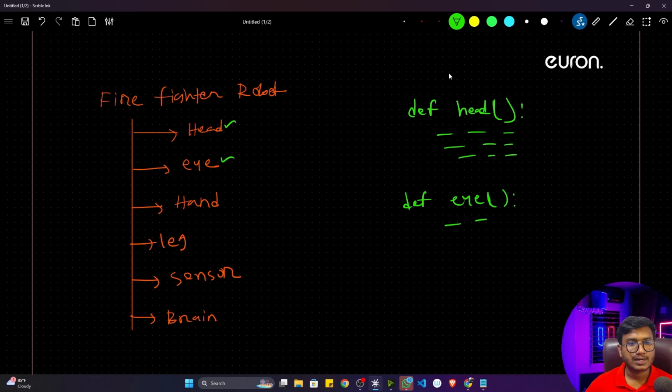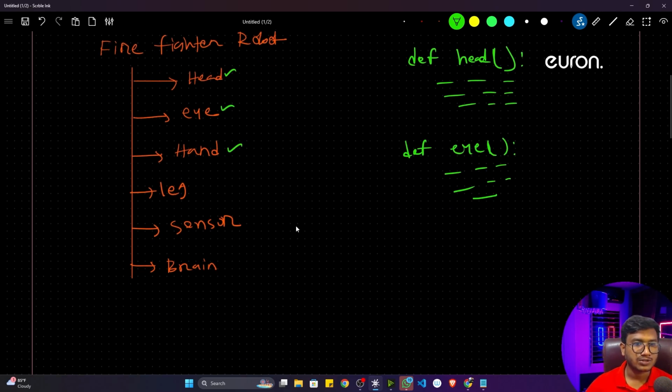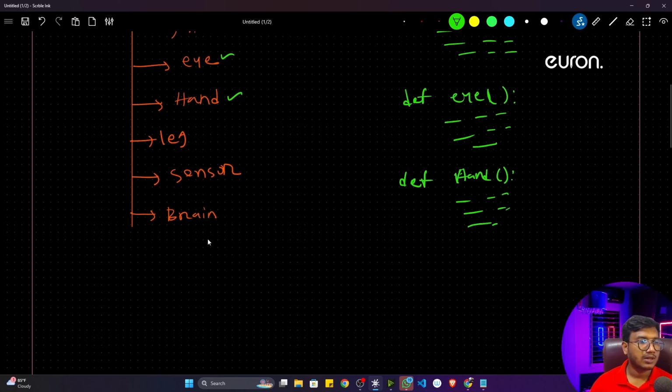Okay, and inside that I just wrote eye related code. Now for hand, I created another function, def hand. Okay, hand. Now inside hand, I just created hand related code. Now for leg, I created another function called leg, and for leg operation I wrote some of the code here.